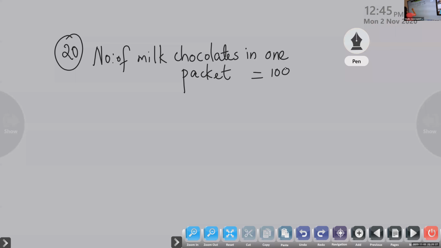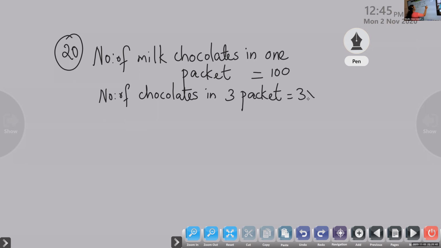So the number of chocolates in 3 packets, we have to find out. One packet has 100, so in 3 packets, 3 into 100 is 300. So the answer is 300 chocolates.